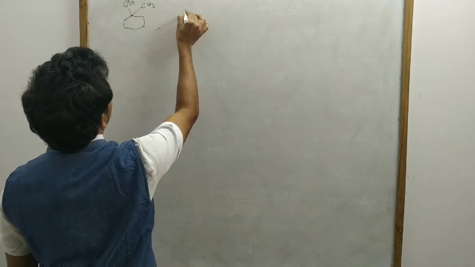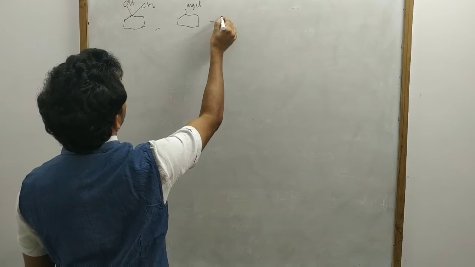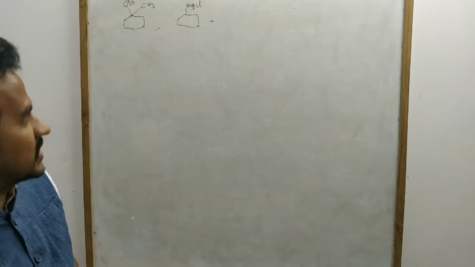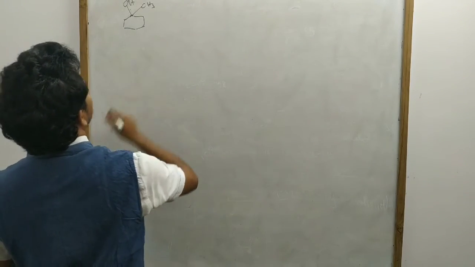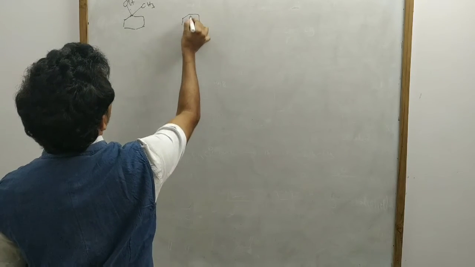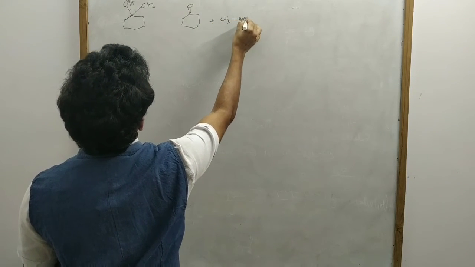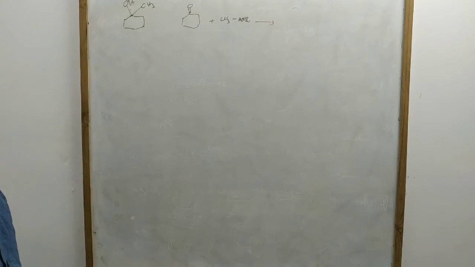One is cyclohexyl magnesium chloride plus another carbonyl compound. For this other compound preparation there is only one possibility: cyclohexanone plus methyl magnesium bromide. That's it. There is only one possibility.